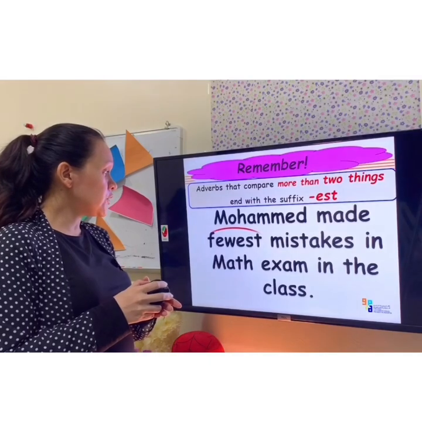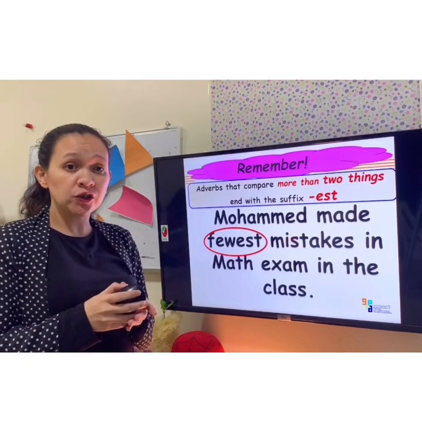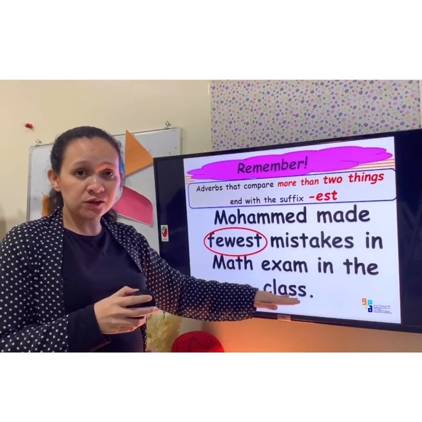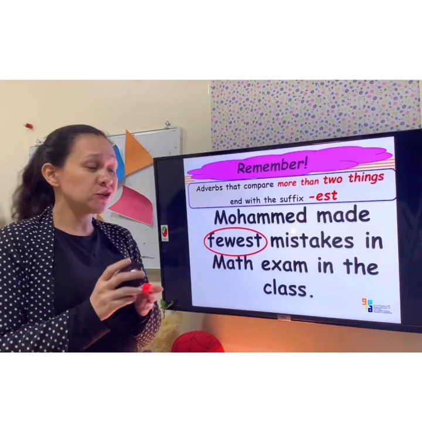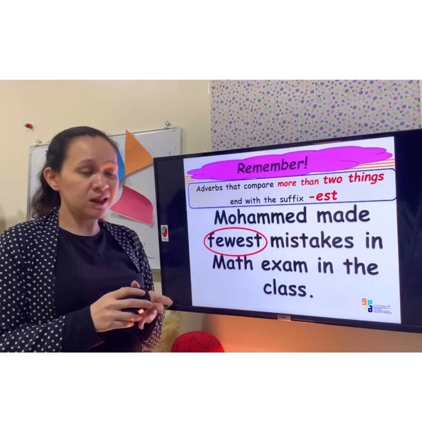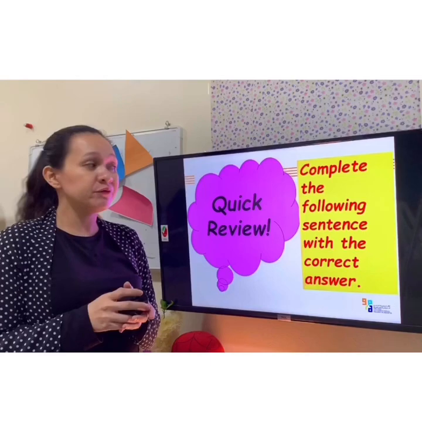So, you are using now est because you are comparing more than two actions here between Muhammad and the class. So again, when you are comparing more than two actions, you're going to use the suffix est.